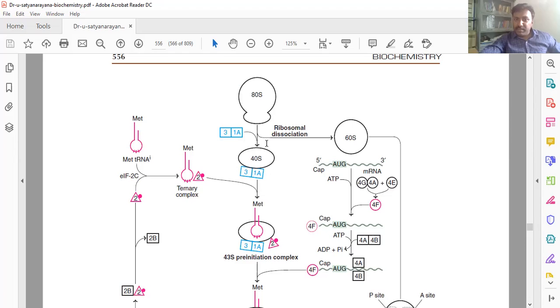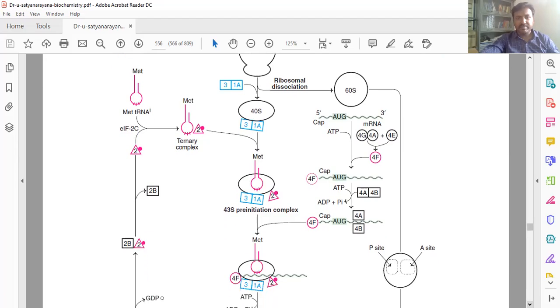Again, the ternary complex, tRNA along with initiation factor 2.